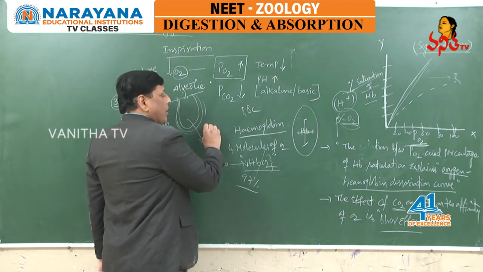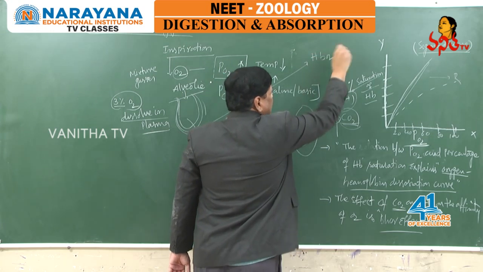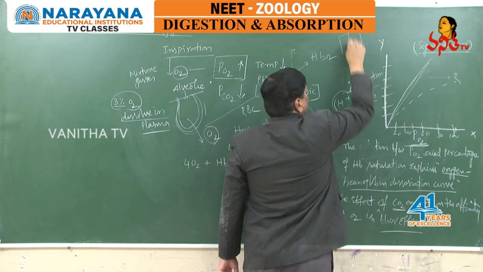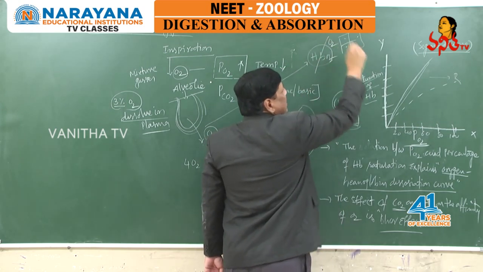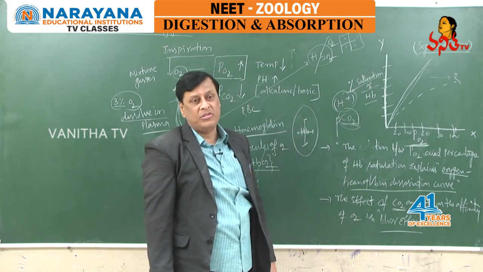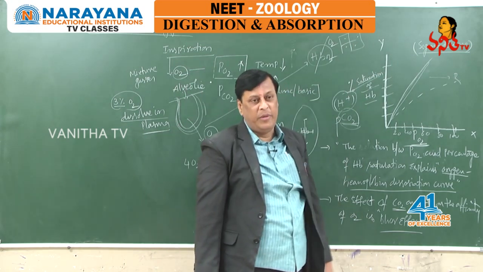From the alveolus, the oxygen is being transferred in the form of oxyhemoglobin. Already we discussed, at tissues this oxyhemoglobin will dissociate and oxygen is released. Why is dissociation occurring at tissues? Already we discussed, in tissues cell oxidation takes place.